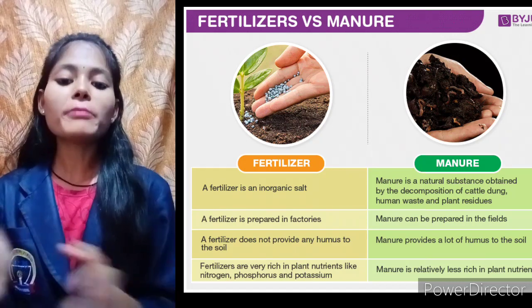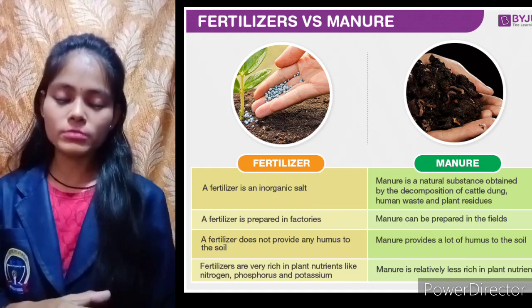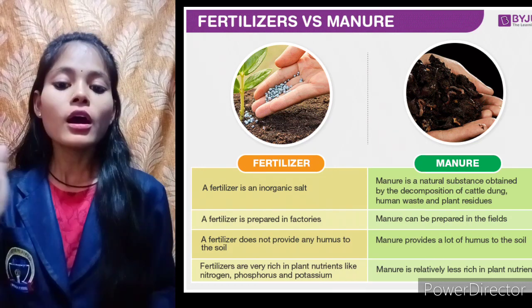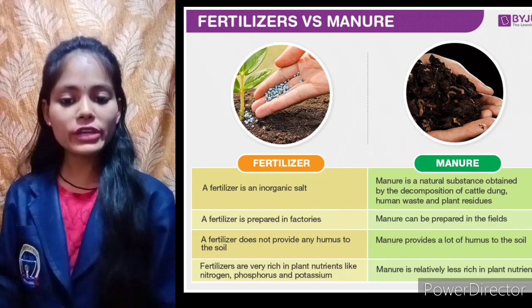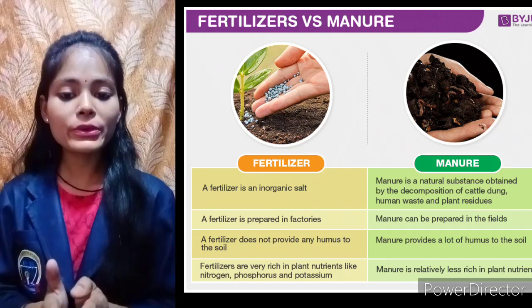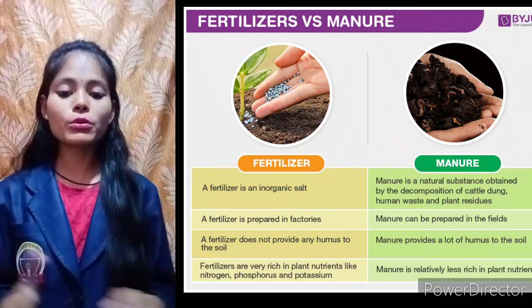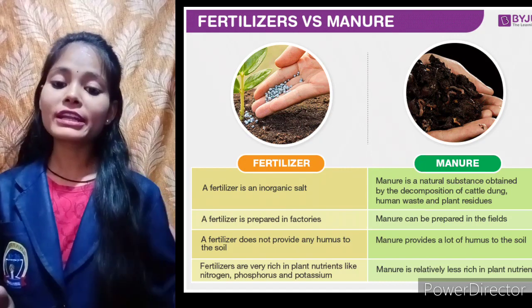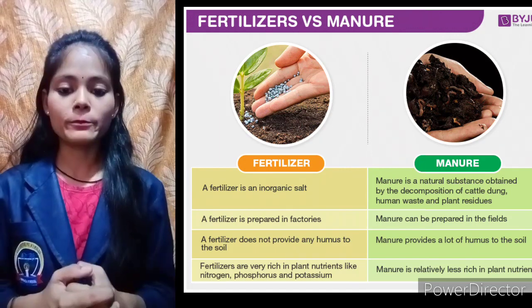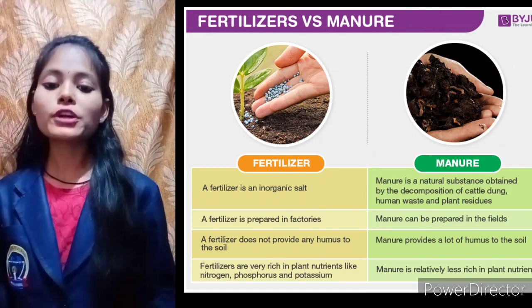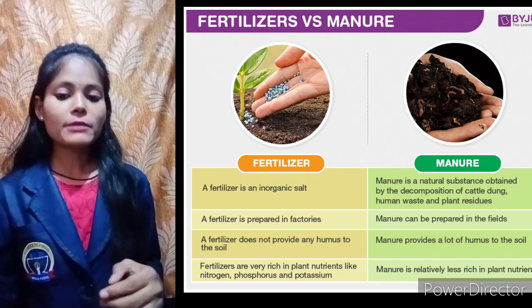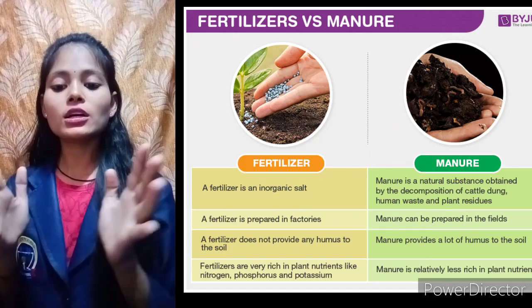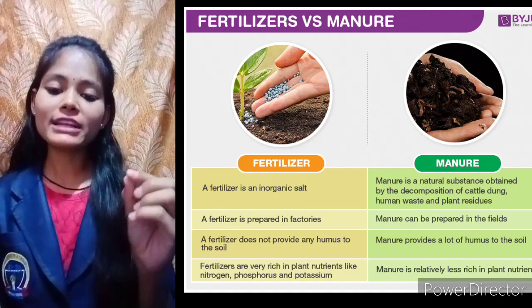Now if we compare manure and fertilizers, obviously fertilizers are better than manure in adding nutrients into the soil, but if we compare the harmful effects of both, then we will find that fertilizers are harmful to our soil. Manures are good for our soil, but fertilizers are harmful for our soil. Manure provides nutrition to the soil, but in very less quantity.